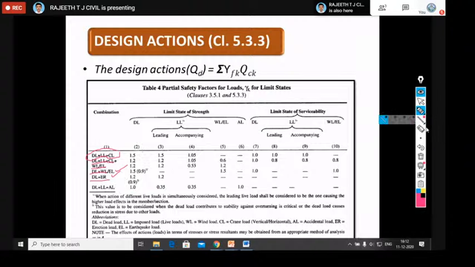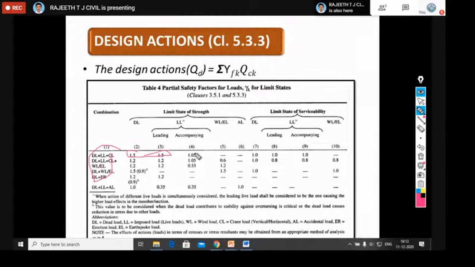Here if you go for partial safety factors, for almost all the load combinations the gamma factors are more than 1. That is 1.5 for the first case, again 1.5. This is for dead load. So for the first combination, dead load and live load is 1.5. You should remember these values for the basic combinations.